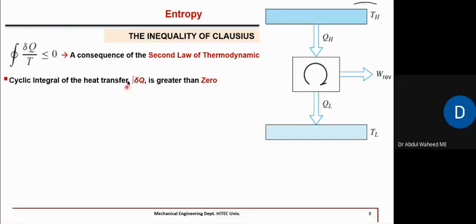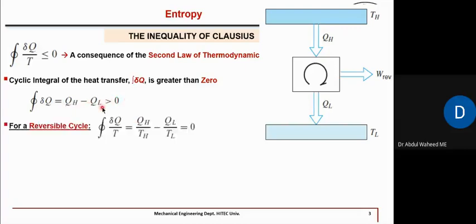So the cyclic integral of these heat transfers for this cycle, only heat transfers. If we sum all the heat transfers in this cycle, this is the heat transfer to the system, and that is the heat transfer out of the system. So that's why it comes with the negative sign. And this is clear. QH is always greater than QL. So that's why this term, cyclic integral of heat transfer, QH minus QL, will always be greater than zero, because QH is greater than QL.